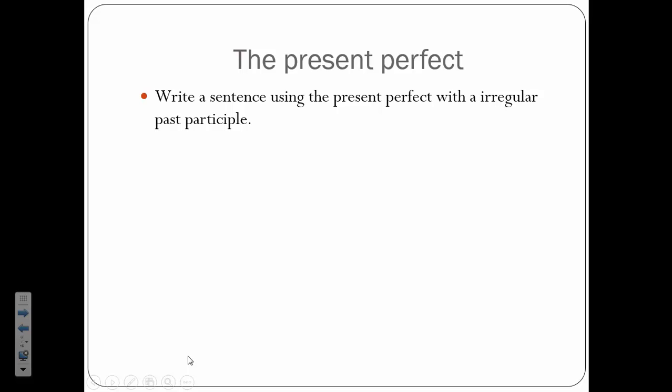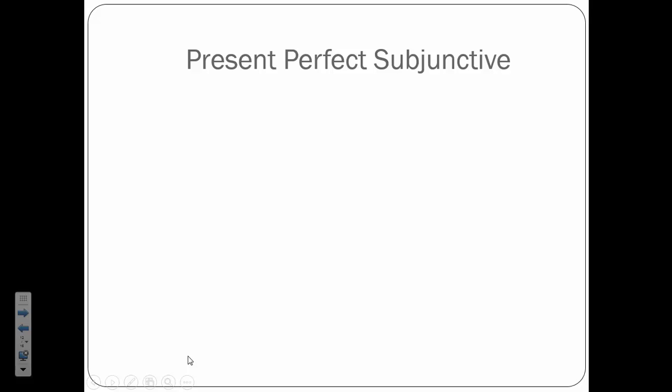Okay, so like I said, I would like you to try to write a sentence using a present perfect with an irregular past participle, number 5, if you haven't done so already. And then I also had some examples there, and I already talked about those. So let's talk now about the present perfect subjunctive.